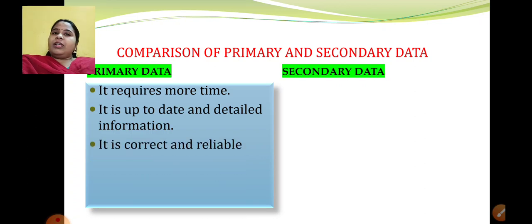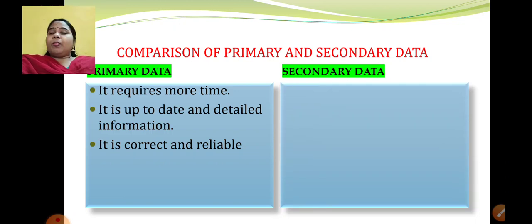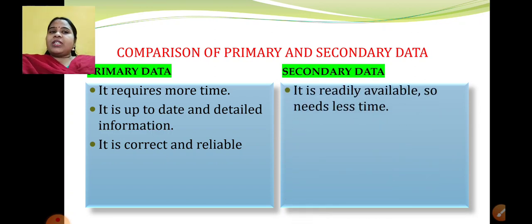Okay. Third is, it is correct and reliable. I don't have to depend on anybody. I will not have even a single percent of doubt whether it is true or not, because it is done by me. So it will be correct and it will be reliable. So these are the 3 important points to remember about primary data. Then what about secondary data? Now since it is information which you will get well in hand, someone else will collect and you will just note down that information. So obviously it is readily available and it will require less time.